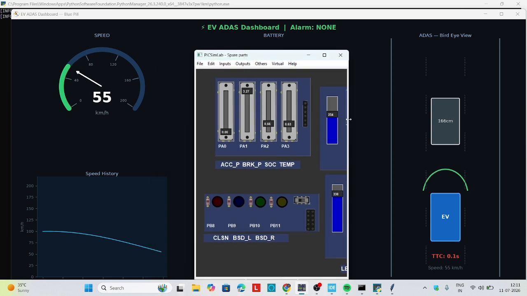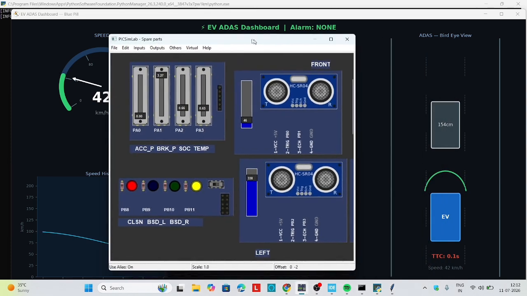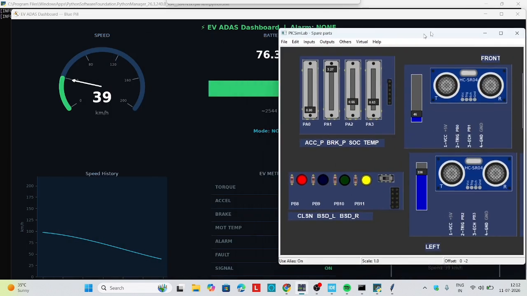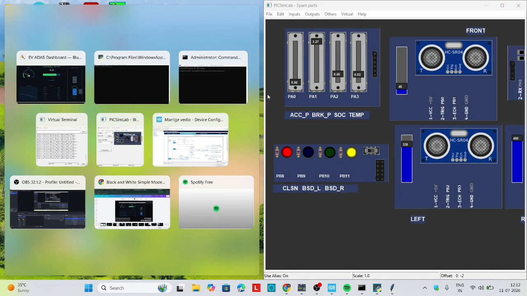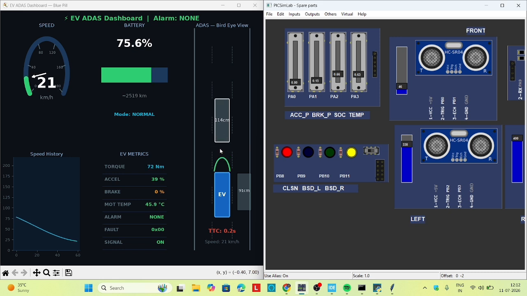We can also see that as the obstacle comes closer, the alarm is on.